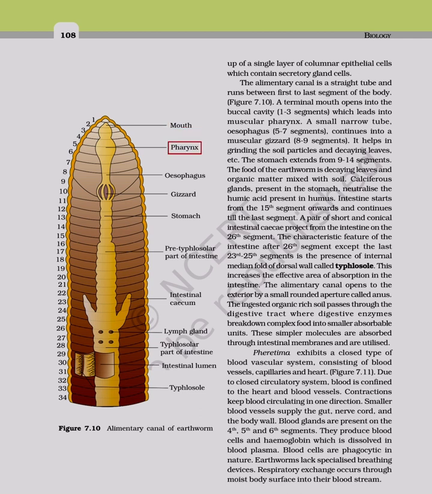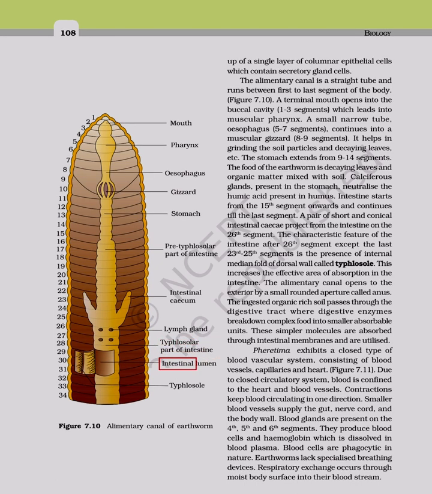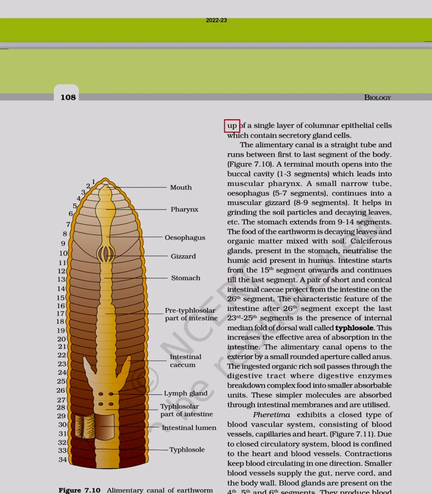Mouth, pharynx, oesophagus, gizzard, stomach, pretyphlosolar part of intestine, intestinal caecum, lymph gland, typhlosolar part of intestine, intestinal lumen, typhlosole. The epidermis is made up of a single layer of columnar epithelial cells which contain secretory gland cells. The alimentary canal is a straight tube and runs between the first to last segment of the body.